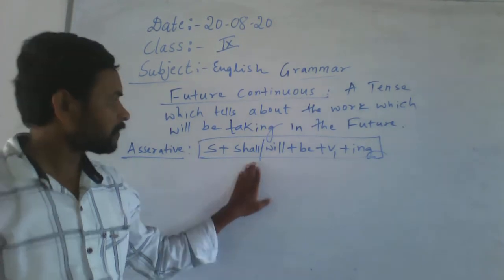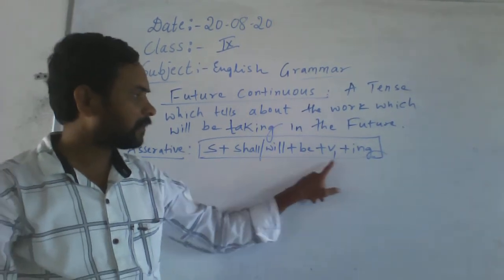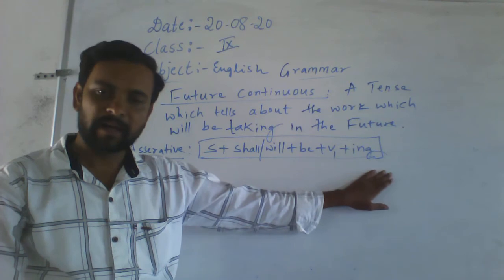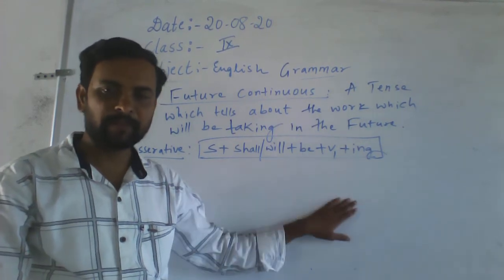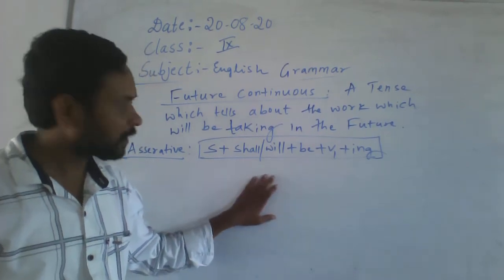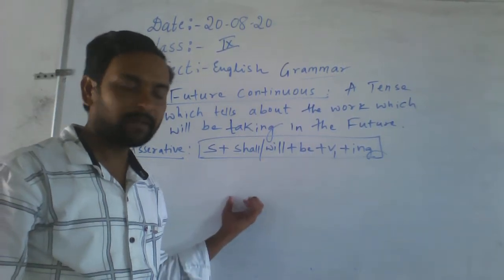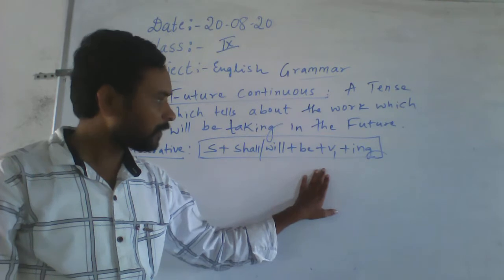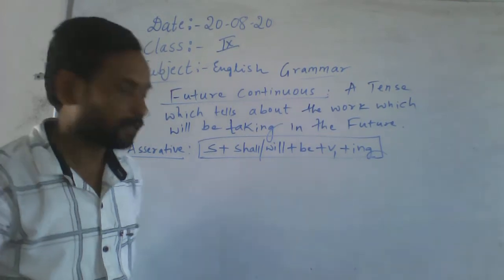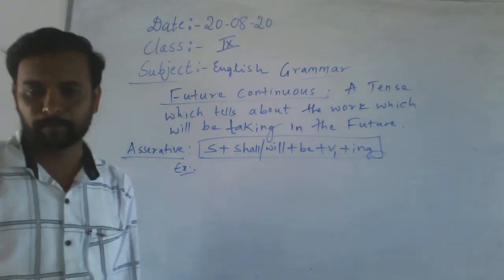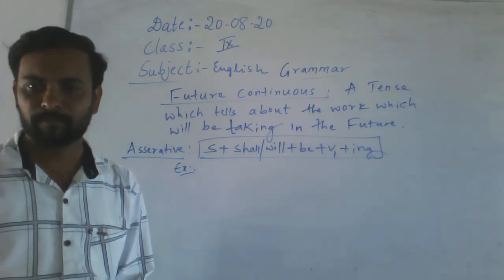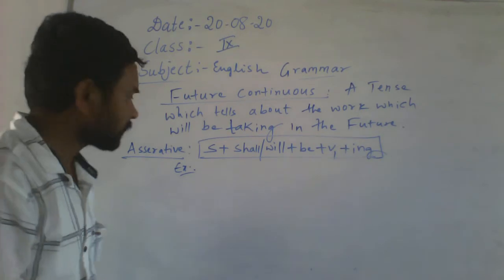Subject, shall or will, be is there, and v1 plus ing after that. Do you understand? In the simple future, it is only shall or will, then v1. But here, it is shall or will, then be, then v1 plus ing. Let's take two examples.